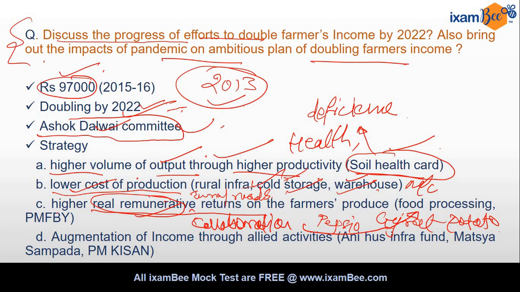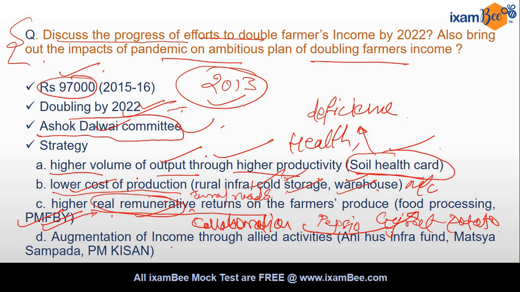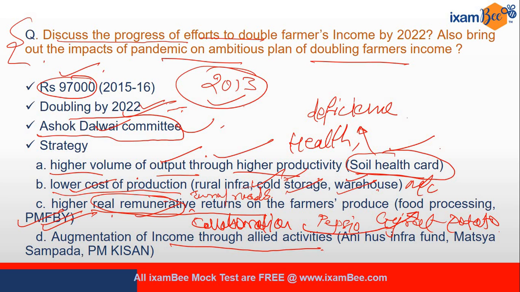And then we have PM Fasal Bima Yojana also, because through this scheme we are protecting the losses of farmers through floods or droughts, है ना. कहीं पे floods आएगा, कहीं पे droughts आएगा, तो उसके थ्रू जो losses हो रहा है, that we are covering through this प्रधानमंत्री फसल बीमा योजना. Then augmentation of income through allied activities. Now if farmer is doing only farming, then he may have to face the weather anomalies, and he may experience losses also, है ना.